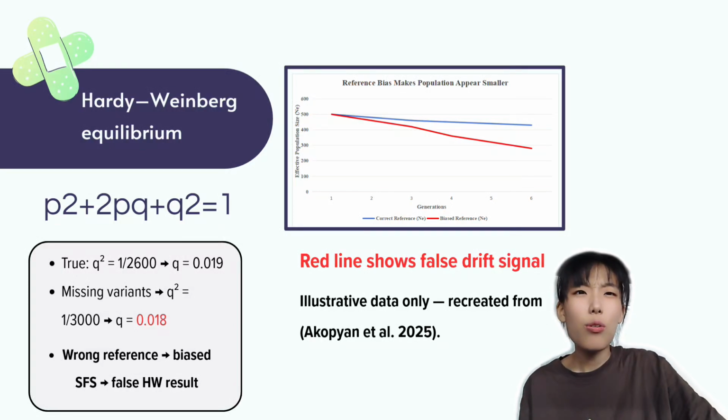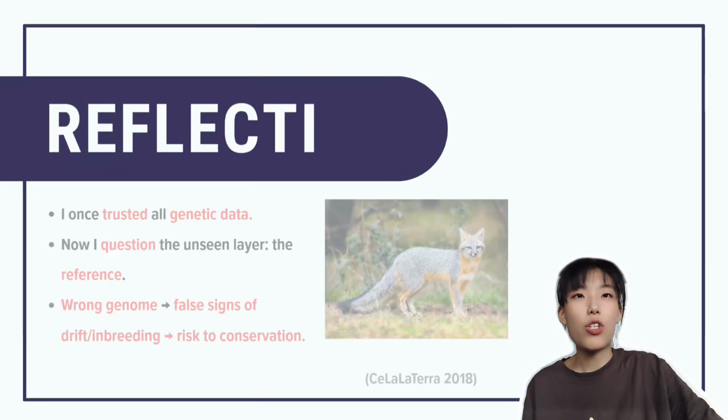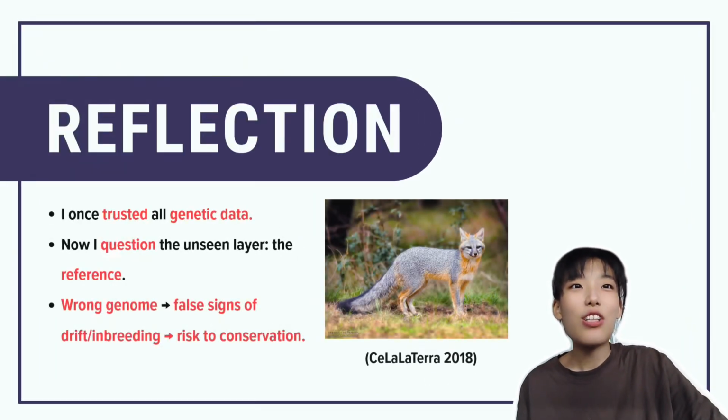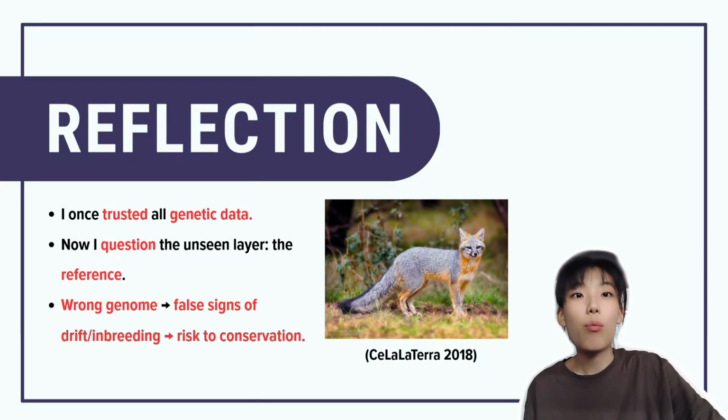Before reading this article, I never questioned where our genetic data came from. I used to trust that the numbers we analyzed, SNP counts, allele frequencies, heterozygosity, were simply true. But the study made me realize there's a hidden layer beneath all of that. The reference genome silently shapes what we can even see. It's like trying to read a sentence with missing letters. The meaning changes, but you might not notice.